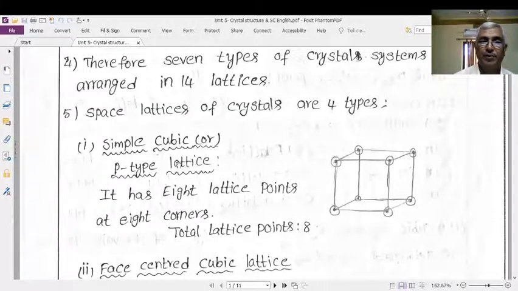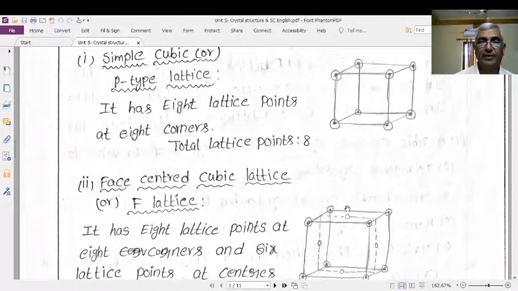Simple cubic means there are 8 lattice points at the 8 corners of a cube. That is a simple cubic lattice with unit cell a = b = c, alpha = beta = gamma = 90 degrees. What are the total lattice points here? 8 corners, 8 points, therefore 8.